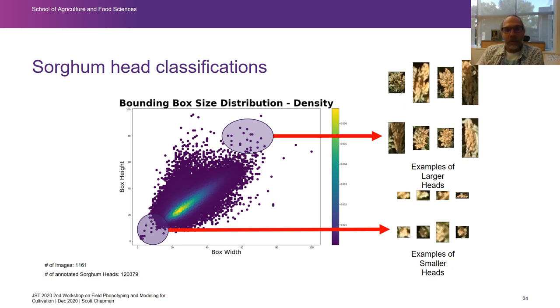So Crispin and Yanyang have done a little bit more work on this. If we started to think about the distributions of head size and whether we could start to manipulate these labeled images. So we have about 120,000 annotated sorghum heads that were annotated by the students and team in the University of Tokyo over the last few years. And here are some examples of larger heads and smaller heads.